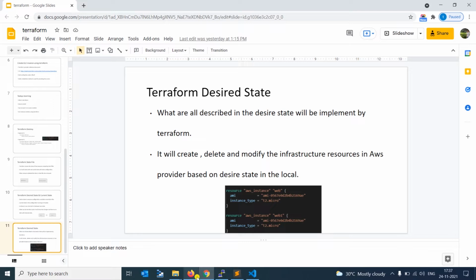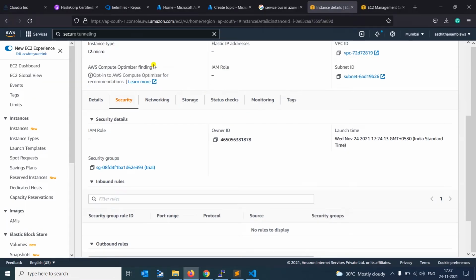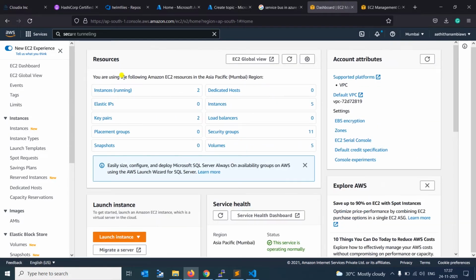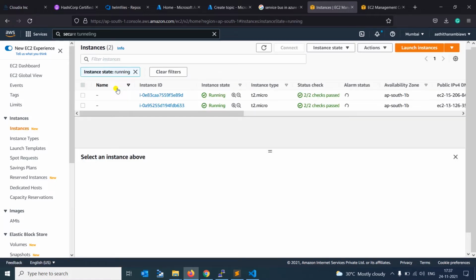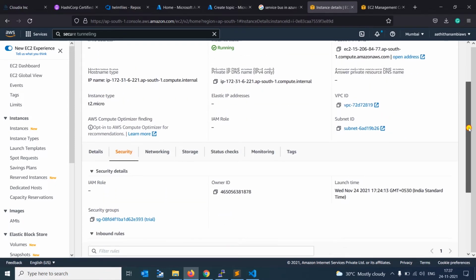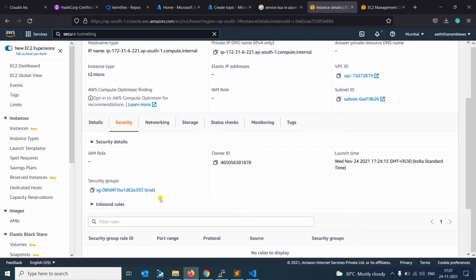First of all, you are aware that we have two EC2 instances running in our AWS account based on our Terraform TF file. We can check it here. Totally two instances are running. You can assume that in some production environment they need to change the security group for some reason. Here I'm using one security group, and its name is trial.